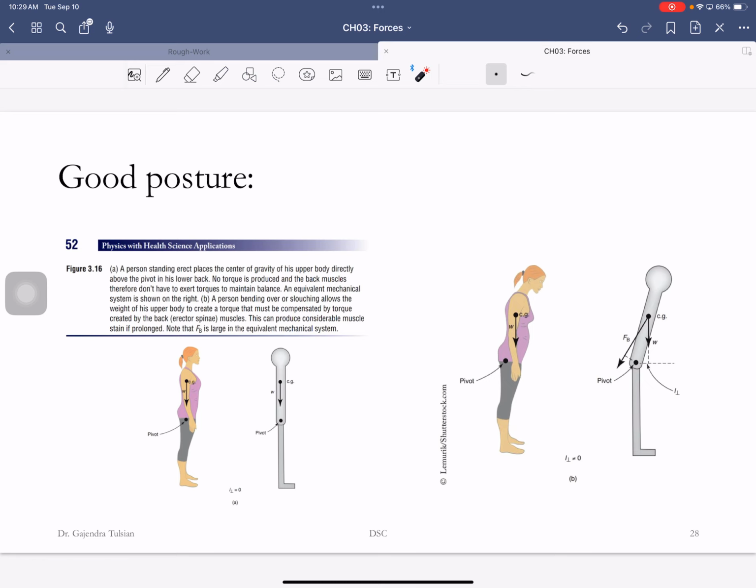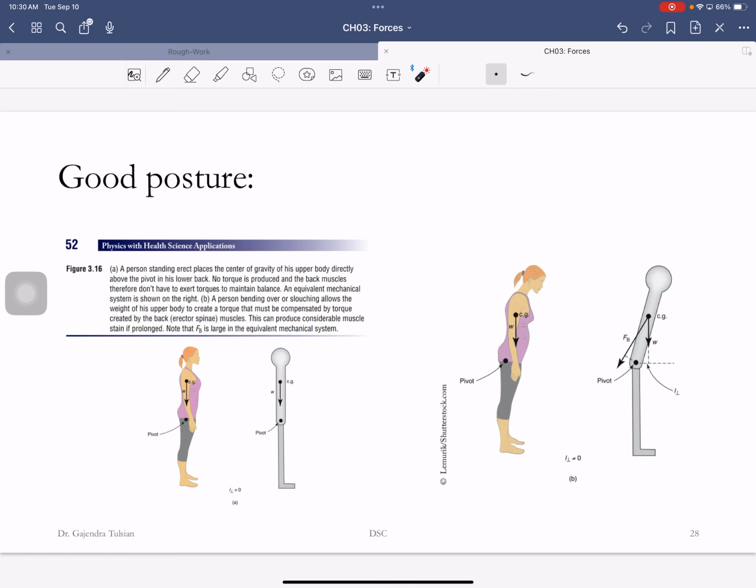In addition, you just saw that you have a great mechanical disadvantage. To support 1 pound of weight, how large a force did you have to apply? 8 pounds. And my torso is more than a pound, it's probably about 60, 70 pounds.